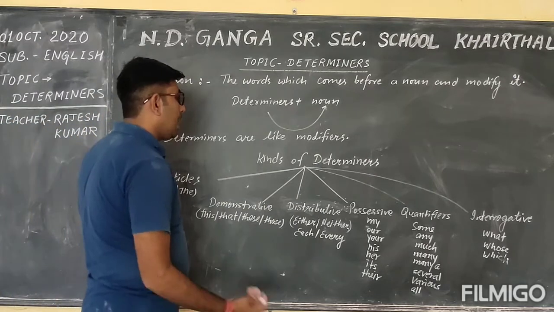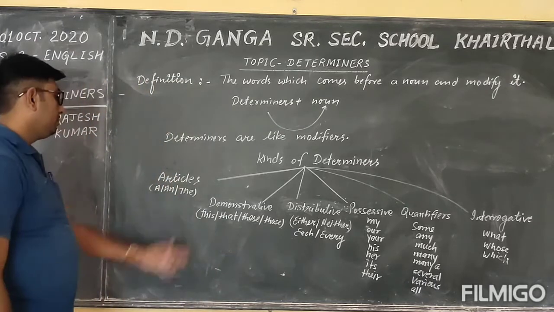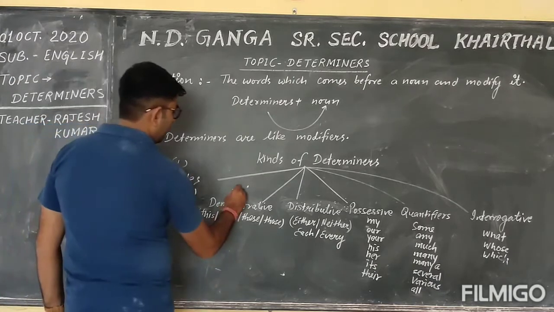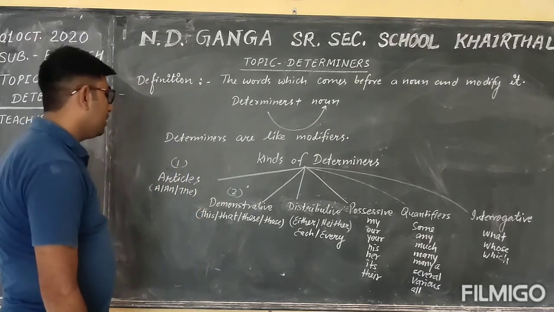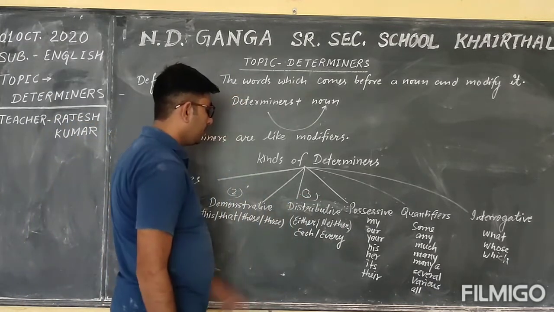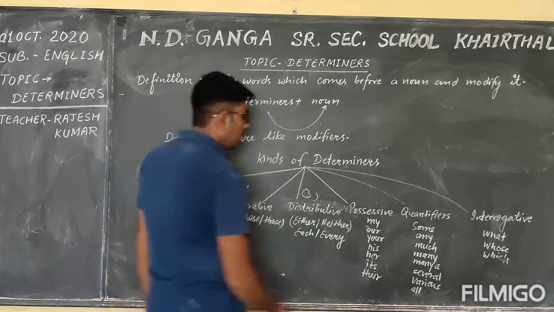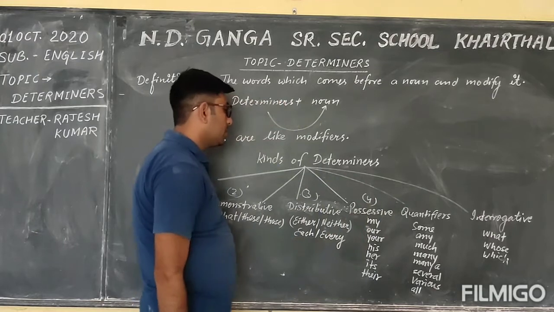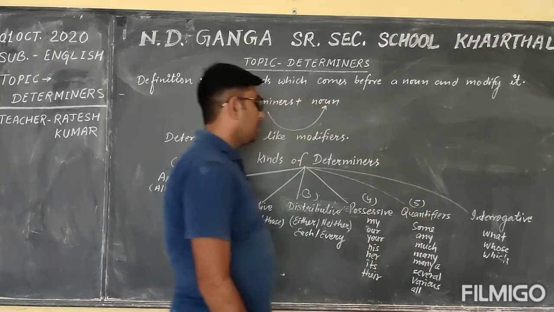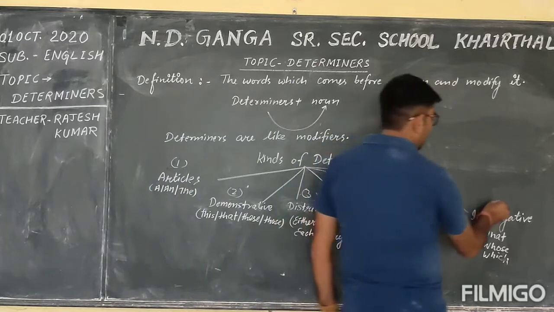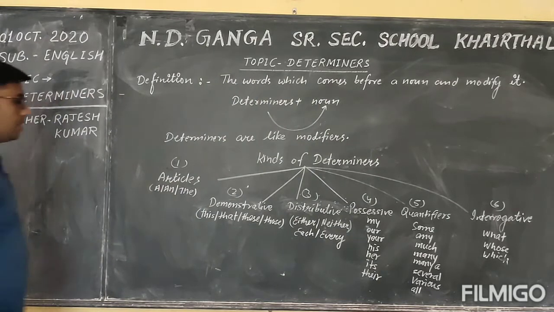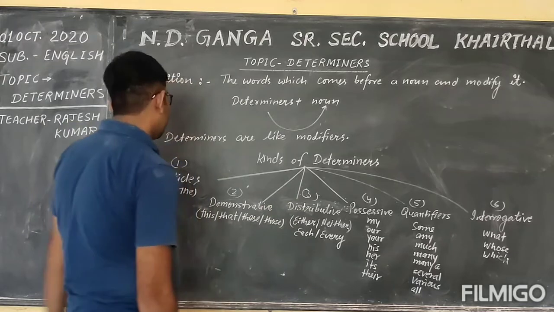And what are the types or kinds of determiners? As you know, the first type is articles, and other types are demonstrative determiners, the third type distributive determiners, and the next type is possessive, and the next are the quantifiers and the interrogative determiners.